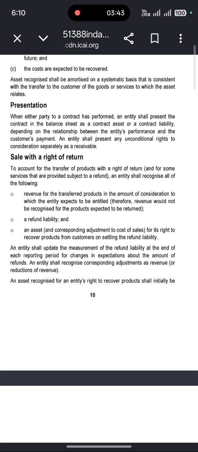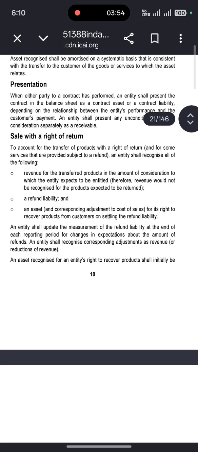Recognize a refund liability, and an asset with the corresponding adjustment to the cost of sales for its right to recover products from the customer on settling the refund liability. An entity shall update the measurement of the refund liability at the end of each reporting period for changes in expectations about the amount of refunds. An entity shall recognize the corresponding adjustment as revenue or reduction of revenue.